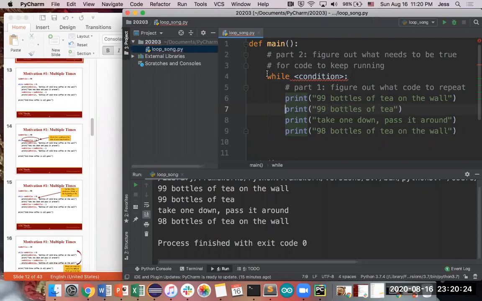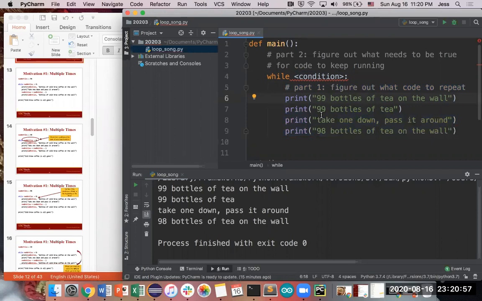Okay, going back to the while loop, this is the basic structure. You start off with the word while. You say there's some condition or some fact that I want to keep on checking to see if it's true. And while this statement is true, or if every time we check, it is still true, run all this code down here. So in this case, we want to keep repeating this over and over again until we have no more bottles left on the wall. And right now we don't really have any. Every single time if we ran this loop, it would just print out 99 bottles.